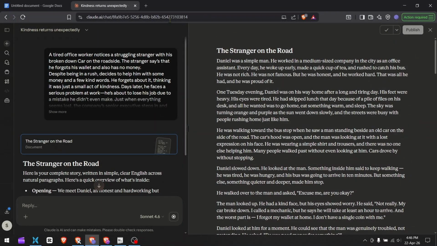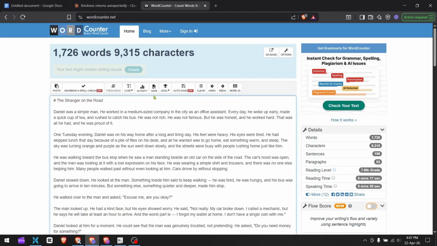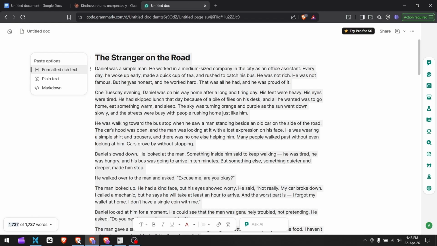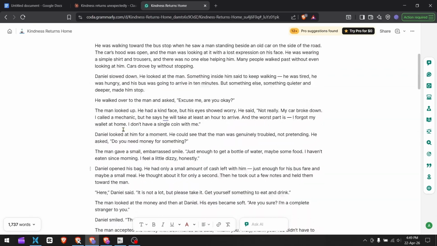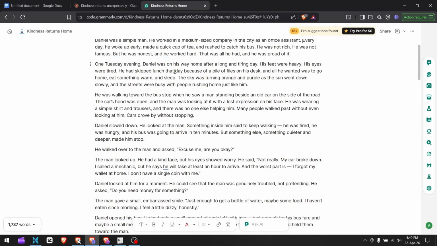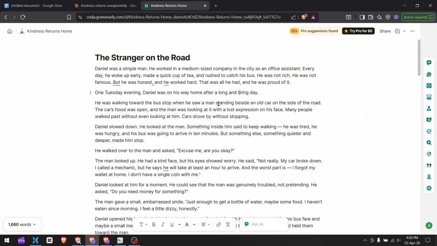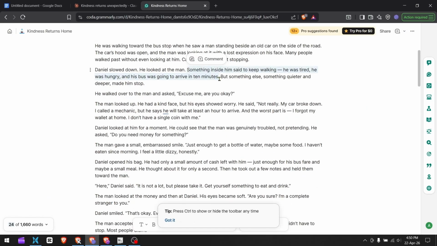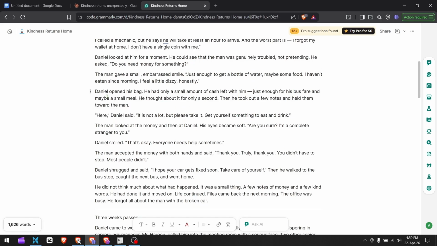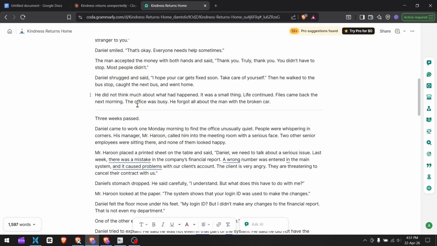Copy the story and go to this word count website and see the word count. It has 1,700 words, but that's okay. We'll remove the boring lines. Then open any blank document and paste the complete story. Here you have to read the story manually and remove the unnecessary lines. Basically, review the story and give it a human touch. Here I've adjusted the first part.